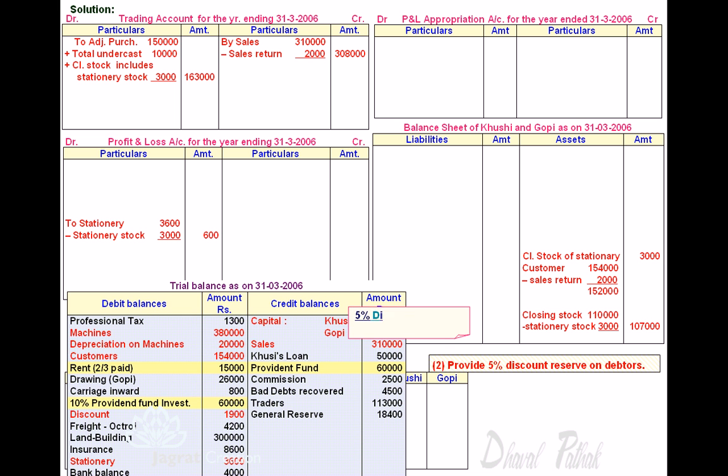Provide 5% discount reserve on debtors. Debtors are 1,52,000, 5% thereon 7,600 deducted from debtors and debited to profit and loss account.